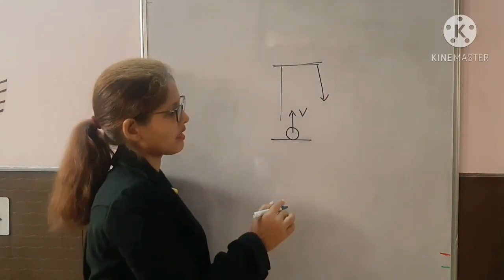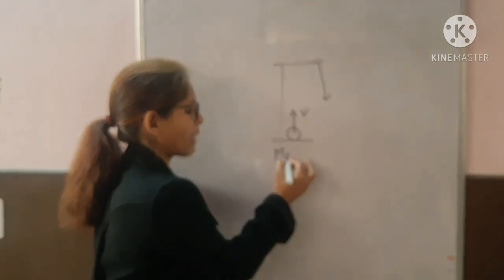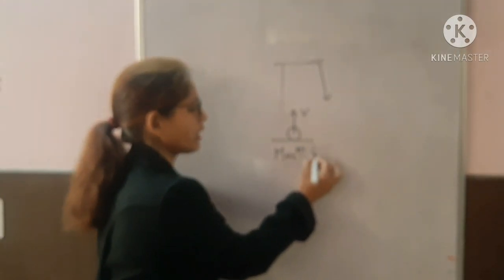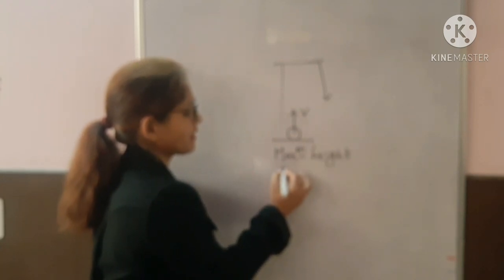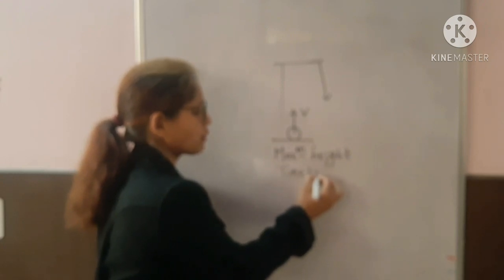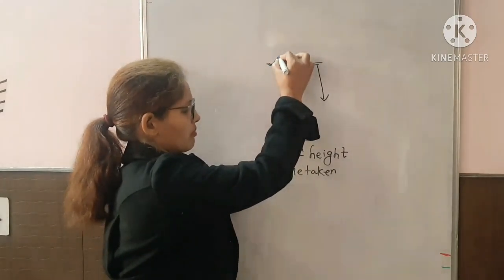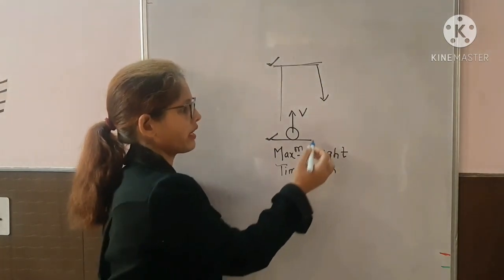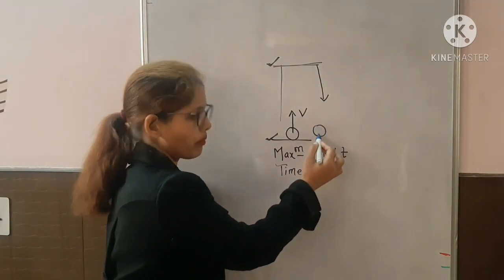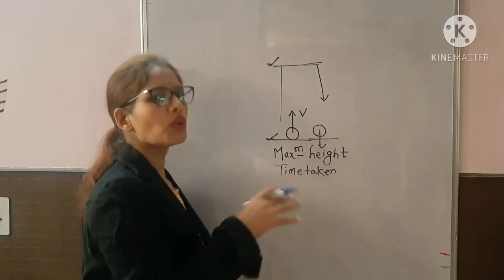In our previous class, we derived mathematical expressions for the maximum height attained by the body, the time taken by the body to reach the maximum point from the projected point, that is the time of ascent, and the velocity of the object when it hits the ground.